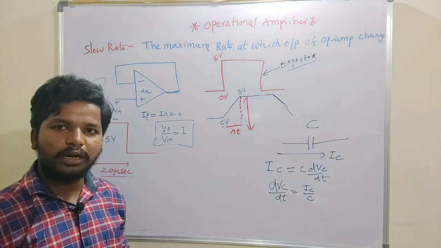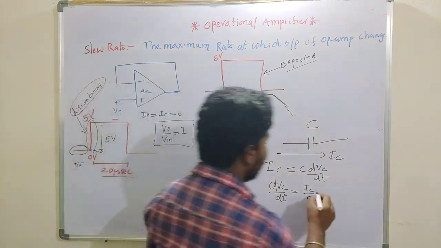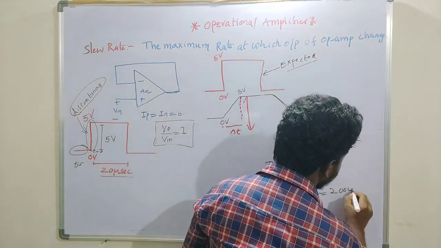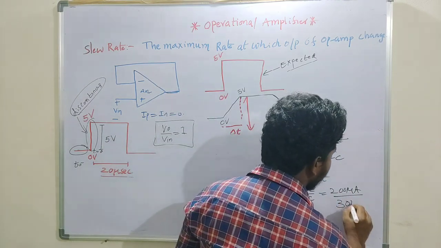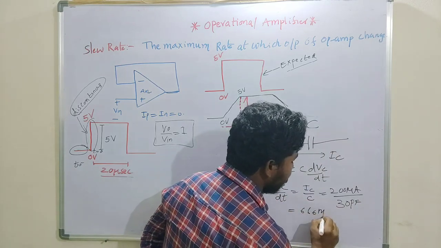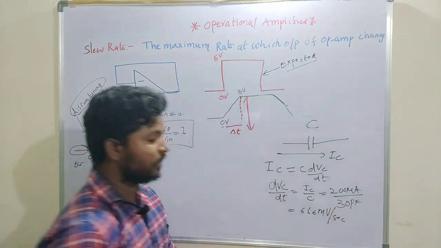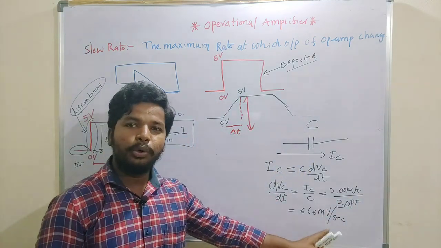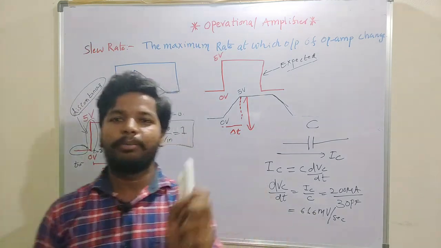If I assume that the current flowing into the capacitor is 200 microamperes and the capacitance is 30 picofarad, I can expect 6.66 megavolts per second. It means that per second the output of the operational amplifier changes 6.66 megavolts.